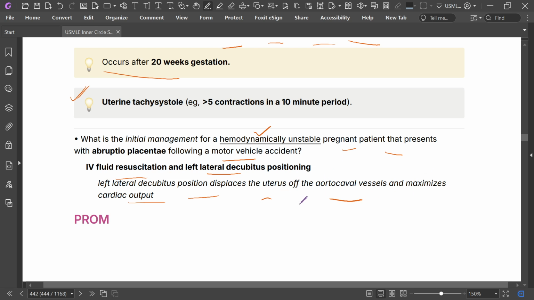So, a hemodynamically unstable pregnant woman that presents with abruptio placentae, what should you do? IV fluids and left lateral decubitus positioning.